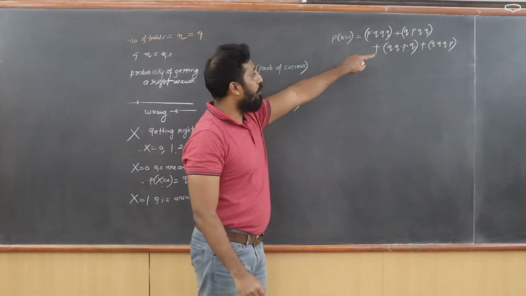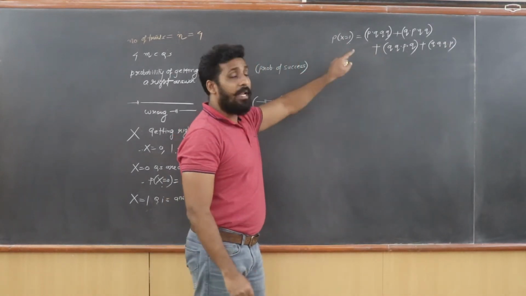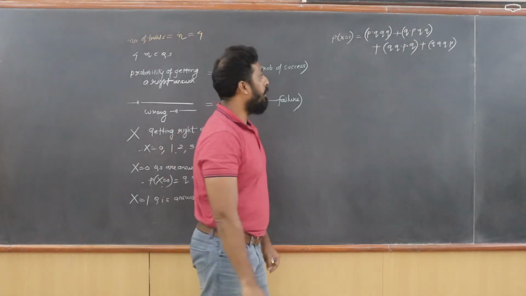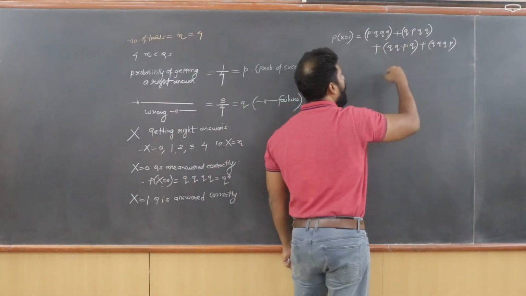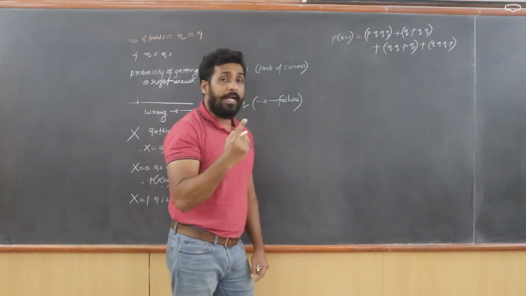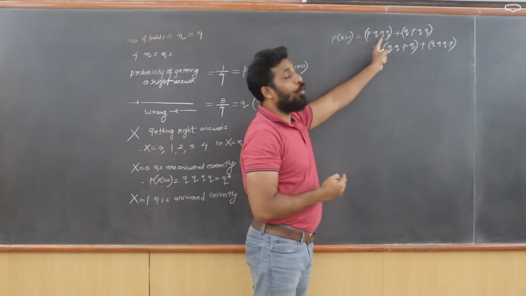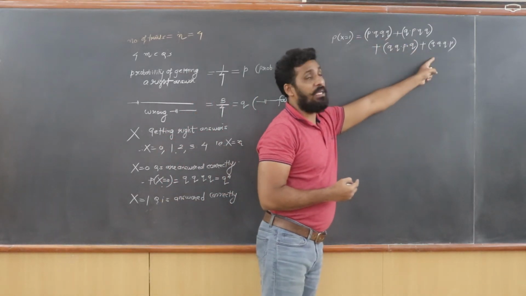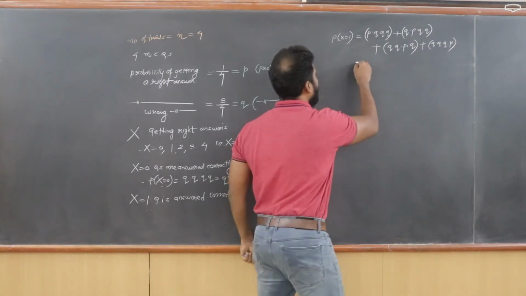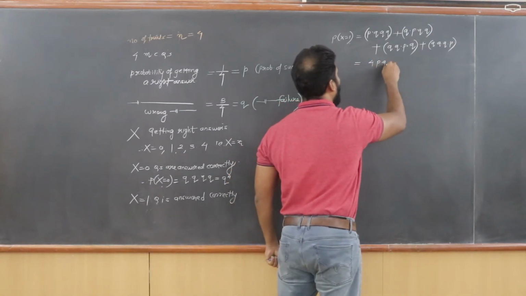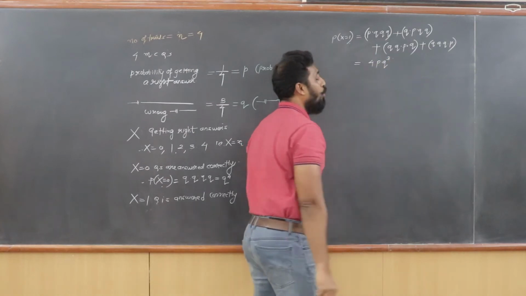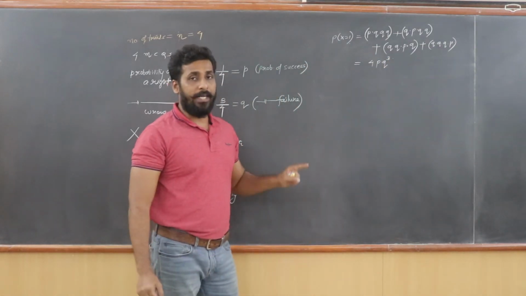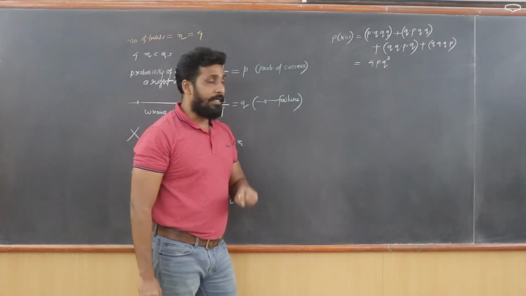So these are the four different possibilities in which you can have one question answered correctly. Every time I will get the probability of getting one correct answer as P into Q cubed. Everywhere I will get the same answer, P into Q cubed. That means this can be written as 4 times P into Q cubed. So that's the probability of getting one correct answer.